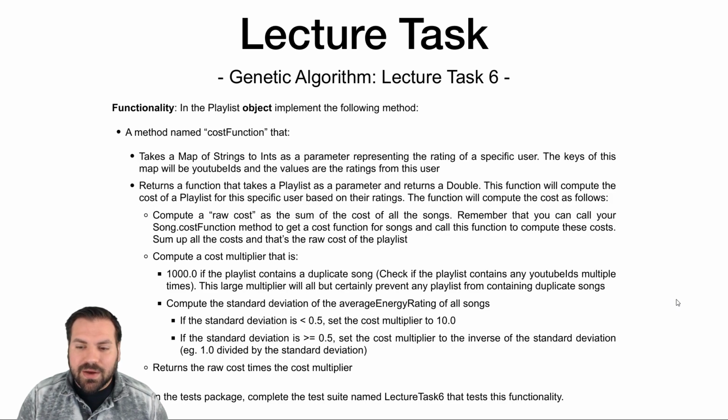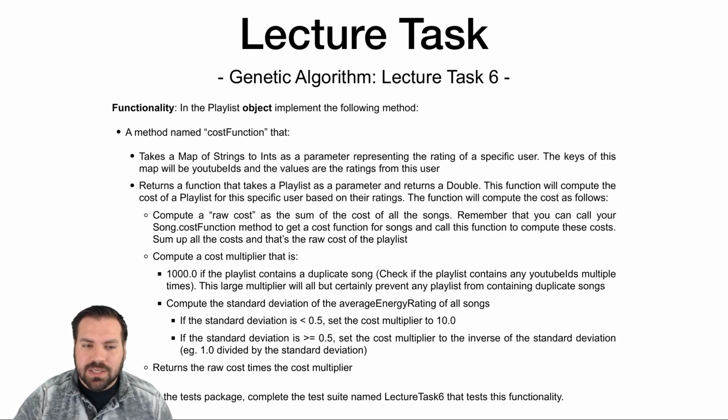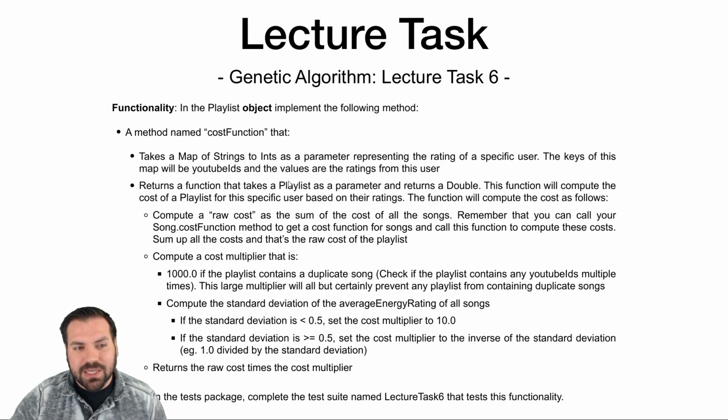I wanted this tricky enough that you see some value in the genetic algorithm, because with the genetic algorithm, we don't care how tricky it is to compute something. We just jam it in the genetic algorithm and a good solution comes out the other end. So that's why this is a little tricky to compute. If I just gave you this as a question, find the best playlist based on this cost function, that's tough. But we'll throw it in the genetic algorithm that you code in AO1, and it's done.